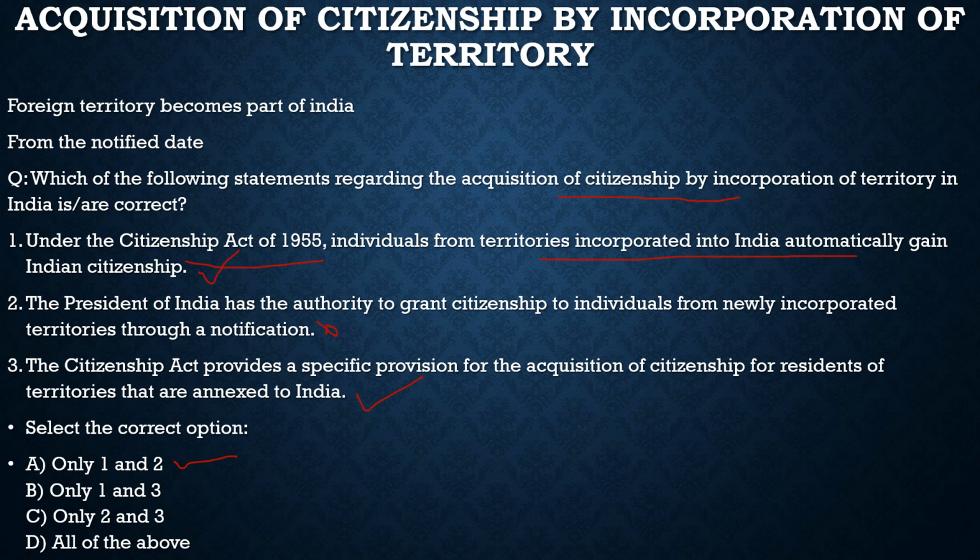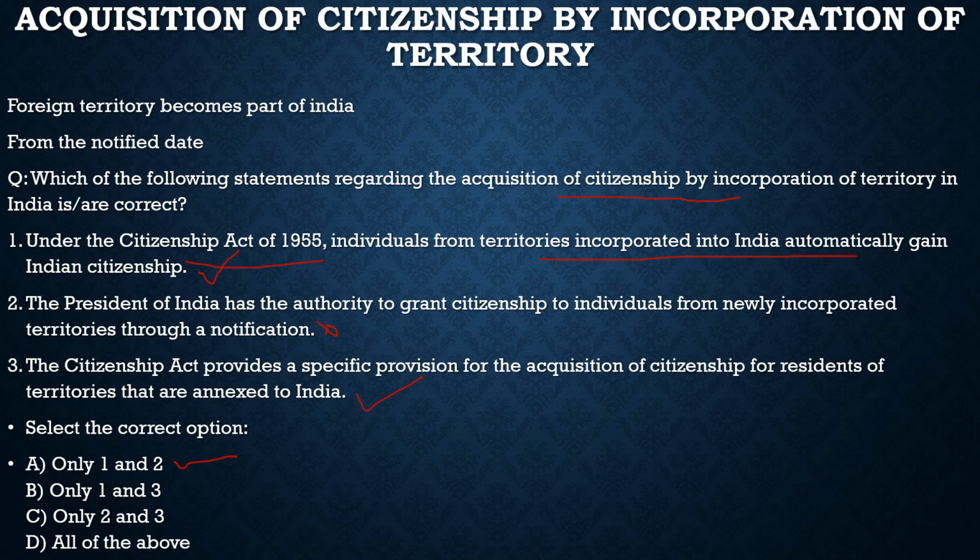So with this, you might be a little bit confused about what we discussed, that the government specifies who is to be a citizen, and here in the question we saw that people from territory incorporated into India automatically gain Indian citizenship. Usually, if the government won't specify that, then everybody would become a citizen automatically. This specification is for those cases where there are certain people whom they don't want to add as citizens. So I hope you have cleared this doubt. I think this would have come to your mind.